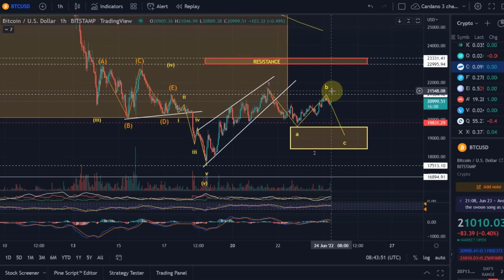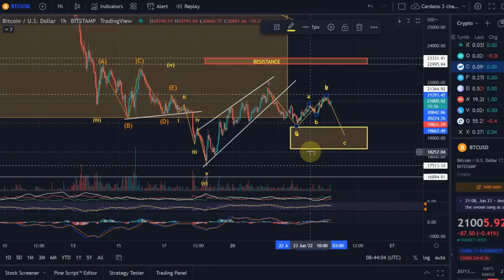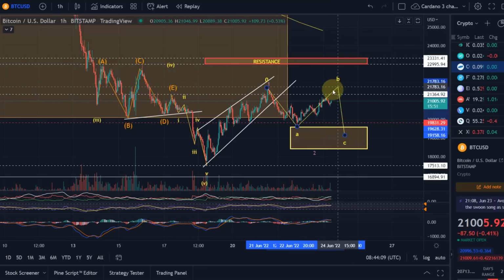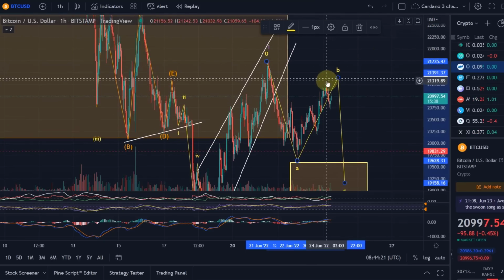The wave B got a bit longer than expected here, and if you've been following this channel, you know that a wave B in itself consists of an A, B, C. So we now need to find out what the expectation is for this wave B. How long should this wave B go? And it can't really go much longer. To be fair, we hit an important resistance here at 21,364. You can see how wave B got rejected here, exactly in this resistance area that we had here as well.